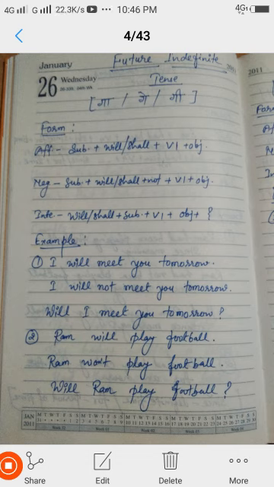And its interrogative is what? Look at the formula. Firstly we write will or shall plus subject, then the first form of the word, and then the object. So our sentence will be, will I meet you tomorrow? Question mark. Now the next example is, Ram will play football. Ram won't, will plus not, we call it won't. Ram won't play football, and its interrogative is, will Ram play football?